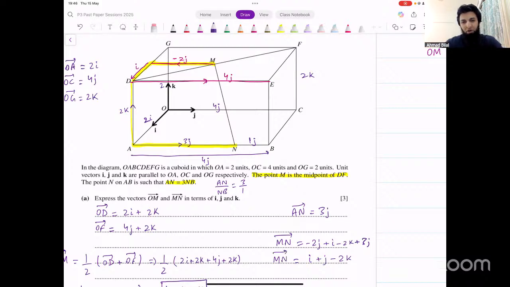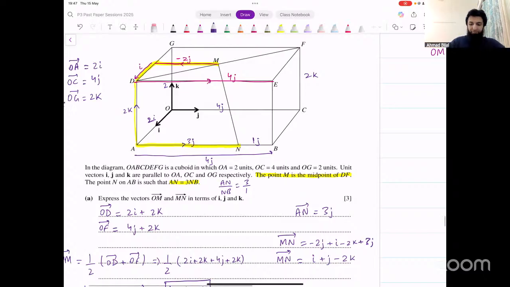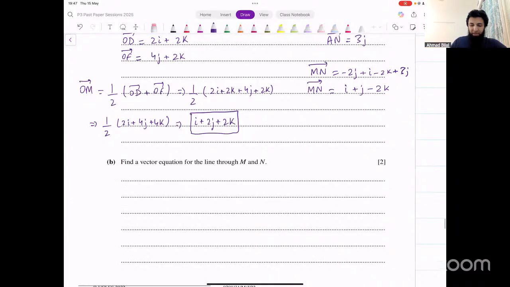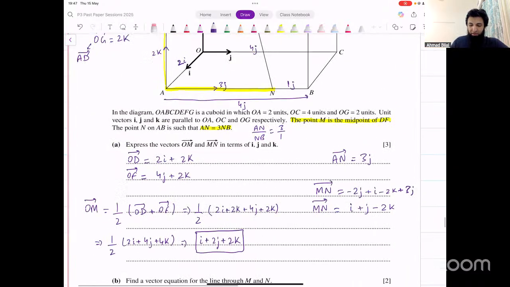It's very similar to O-level vectors. The only difference is that now this is in 3D. So that's how it would work. Any problems with this? Any questions? No problems? Okay. So now that we are done with this, the next part, as we saw in the earlier question as well, is not that complicated.